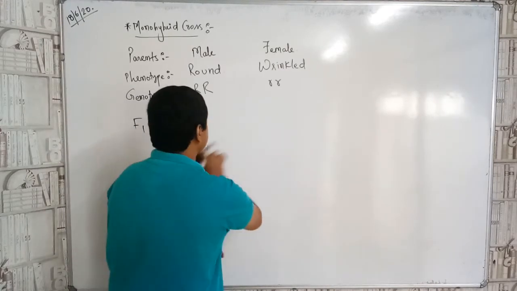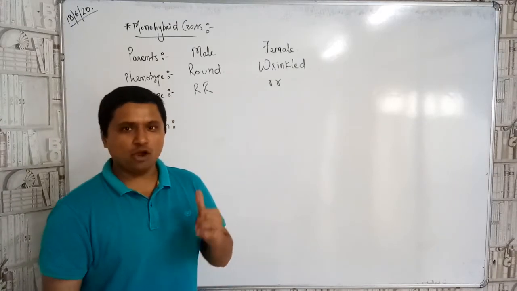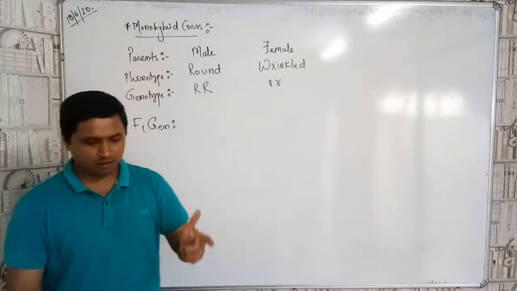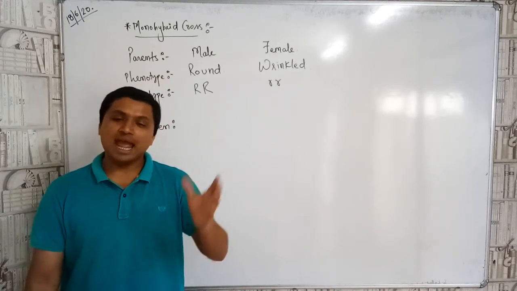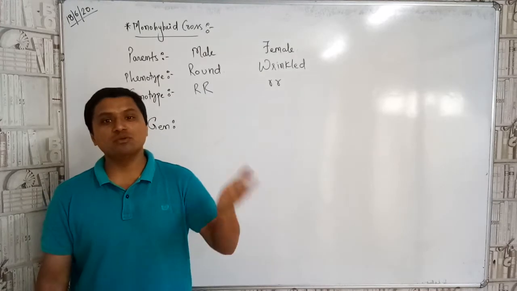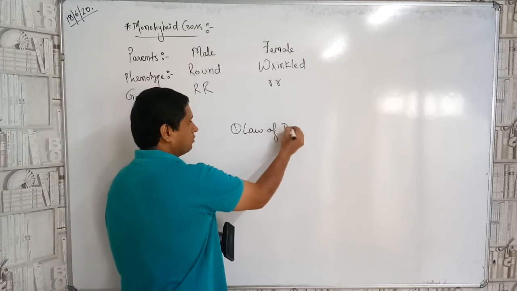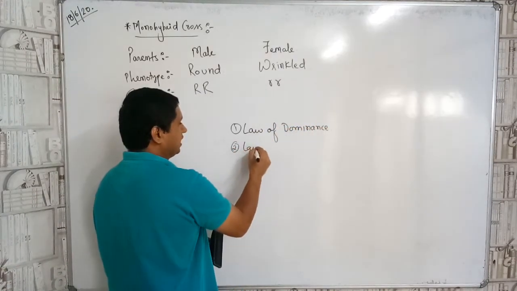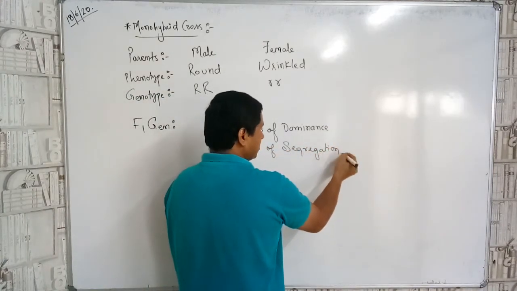If at all you did not understand, then please let me know, so that I can solve it for you personally, children. I hope you understand the topic. So we have finished the first part, the introductory part, monohybrid cross. And after the monohybrid cross, Mendel gave the laws, that is the law of dominance and the law of segregation. Now that we will study in the next lecture, children.